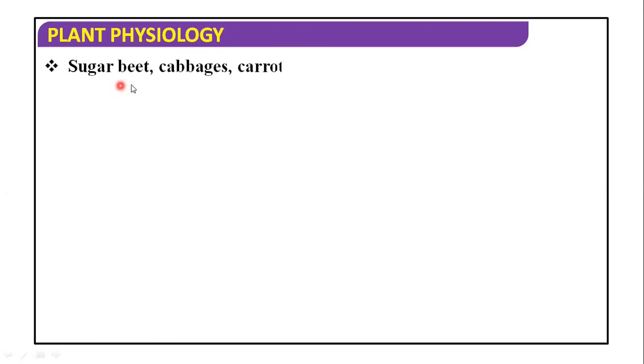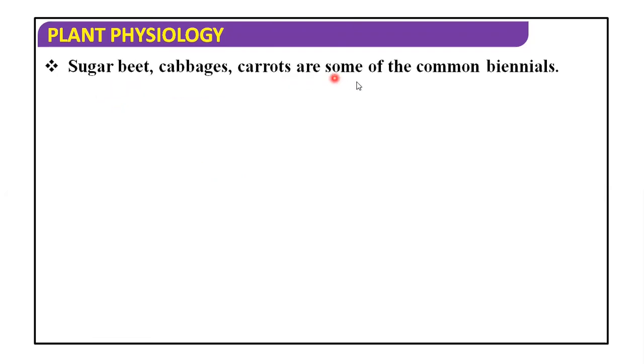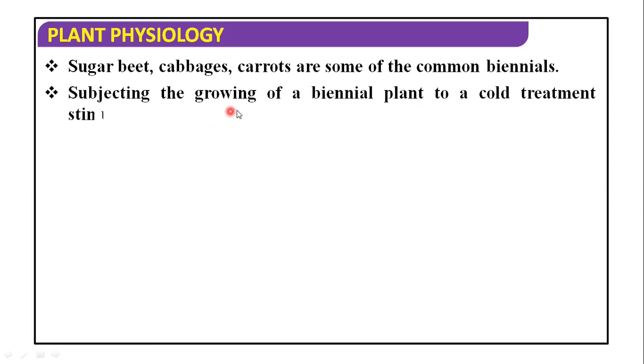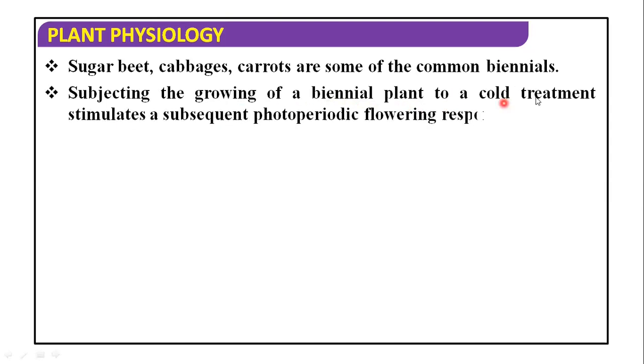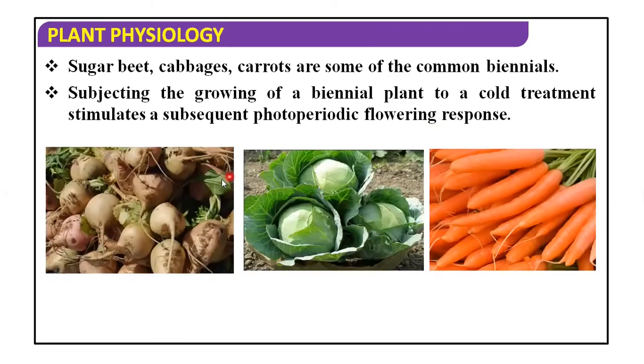Now, sugar beet, cabbage and carrot are some common examples of biennial plants. Subjecting the growing biennial plant to cold treatment stimulates a subsequent photoperiodic flowering response. So it gives a flowering response in the photoperiodic condition. See, these are the examples.